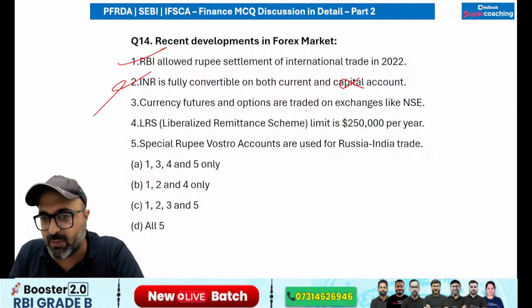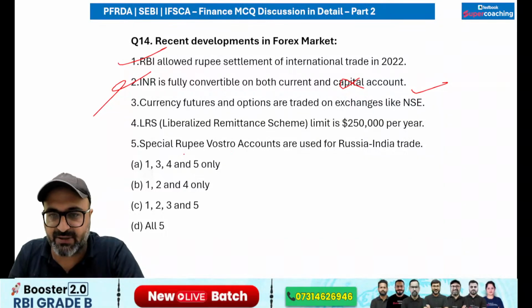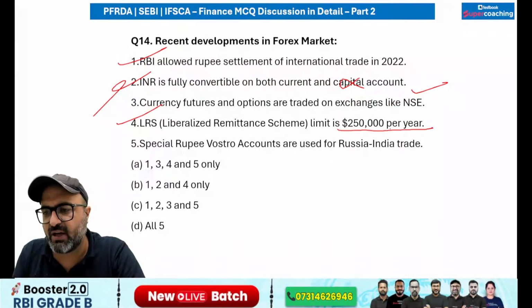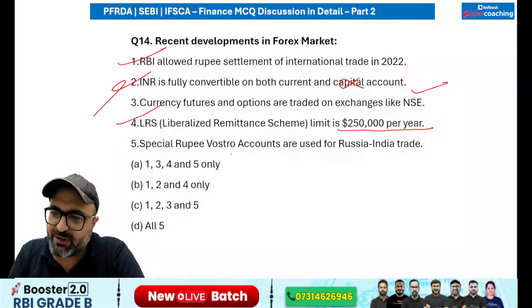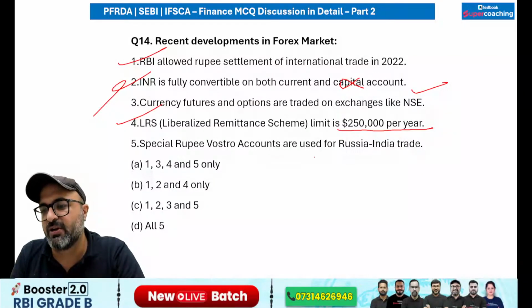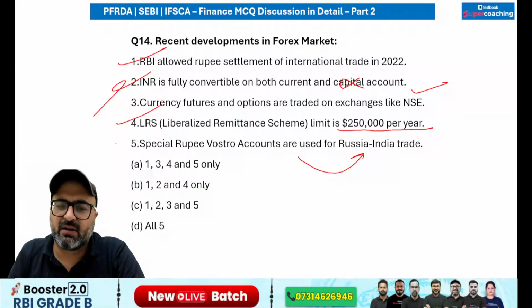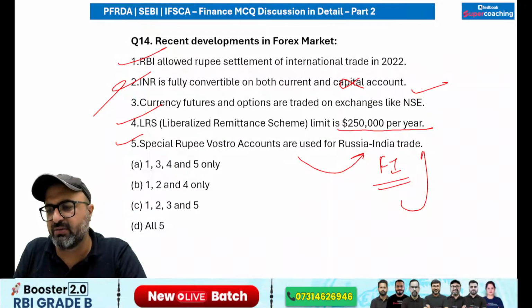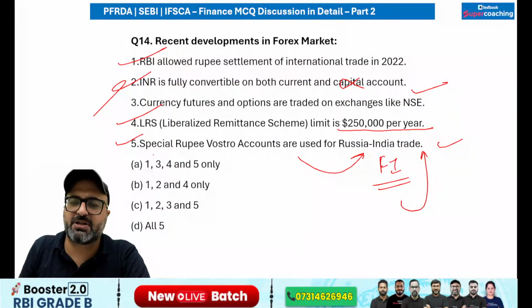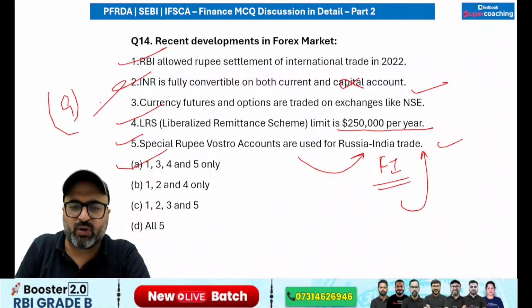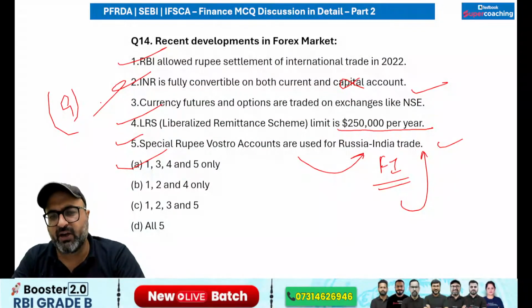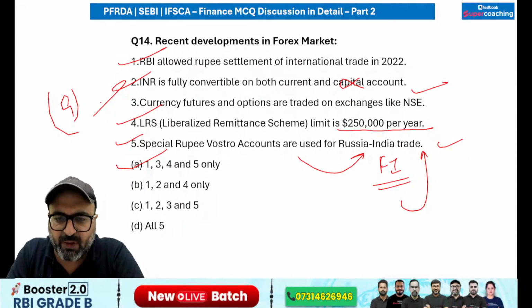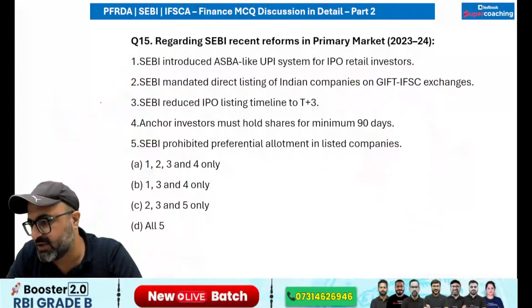Currency futures and options are traded on exchanges like the National Stock Exchange. According to the Liberalized Remittance Scheme, the limit is $250,000 per year. True. Special rupee Vostro accounts are used for Russia-India trade. They are used for foreign trade, but they were introduced for Russia-India trade. On that basis I would go with A. Otherwise, I would have ignored the fifth option as well. Last question of the evening, guys.